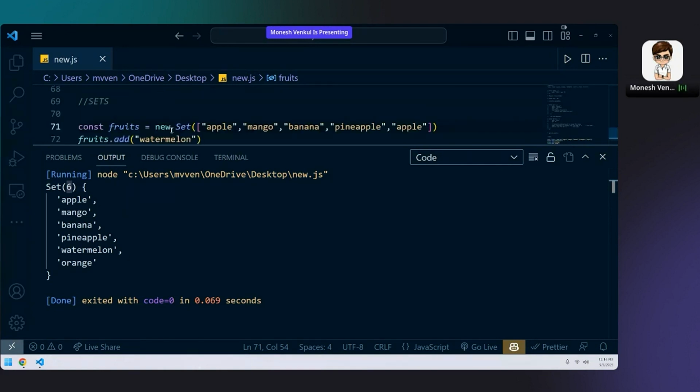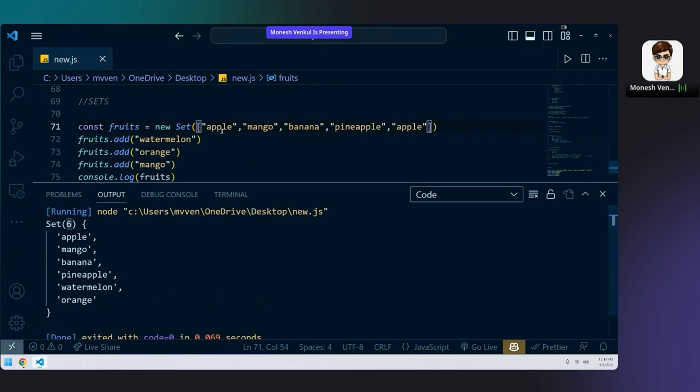And to explain this output, it is simple. What are the unique values that you have? Apple is unique, mango is unique, banana is unique, pineapple is unique, apple is getting repeated, so don't count it. Watermelon is unique, orange is unique. So you have 6 unique elements. Those 6 unique elements are here.